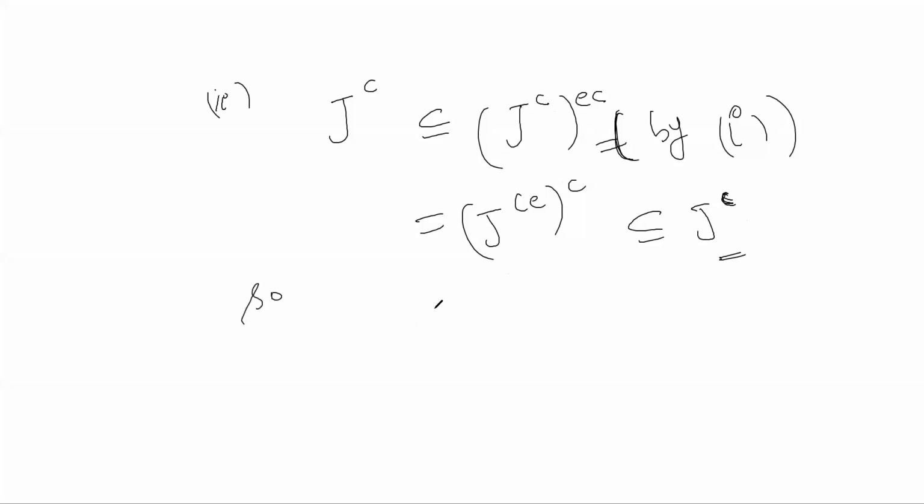So this means J contraction is the same as J contraction extension contraction.